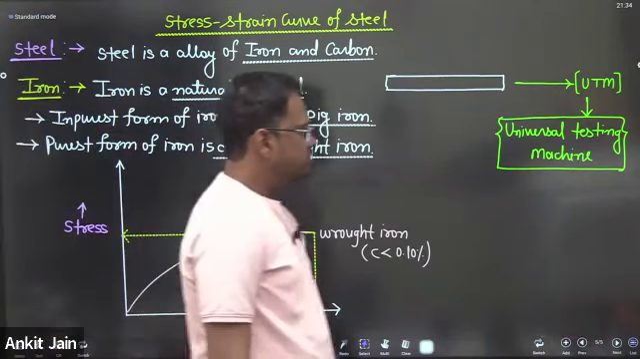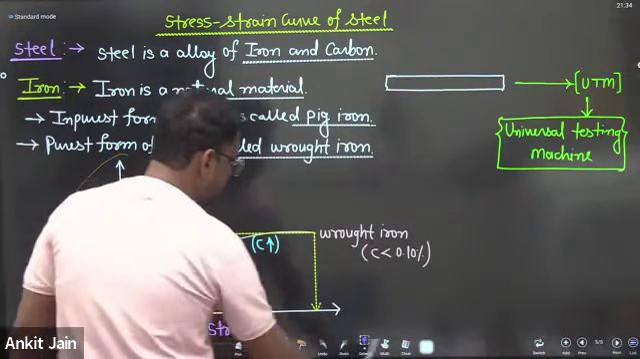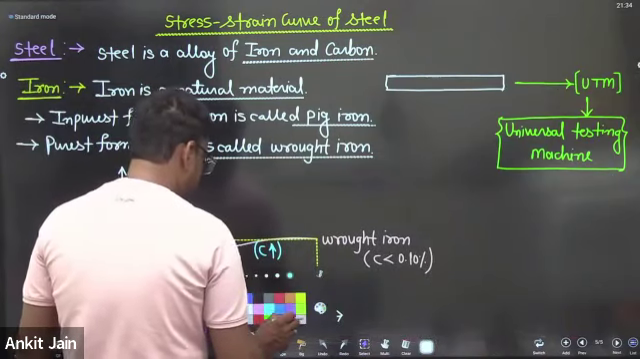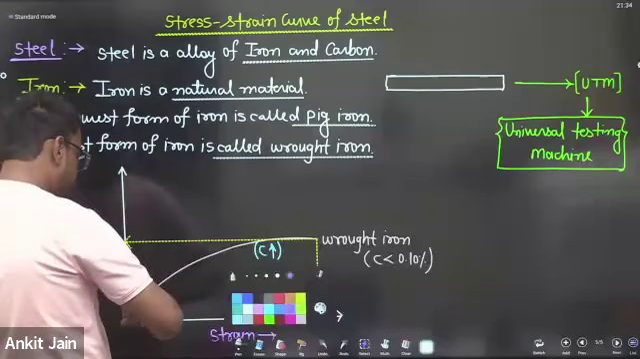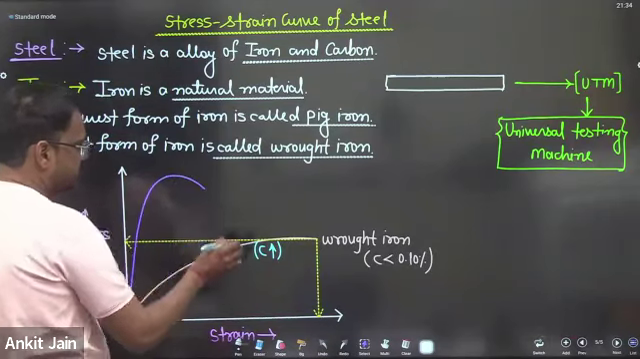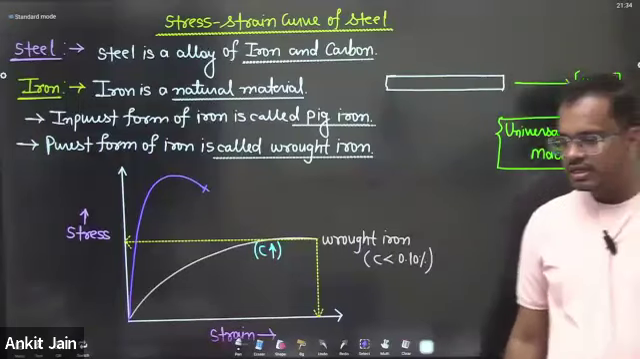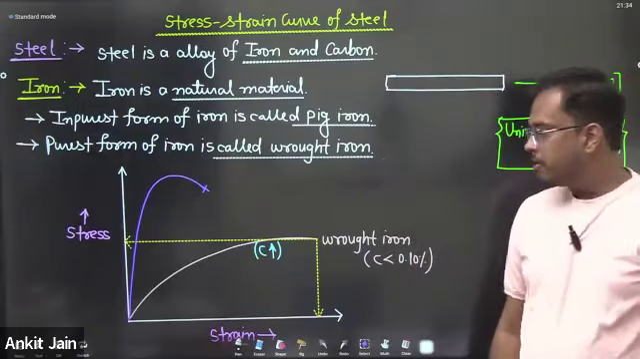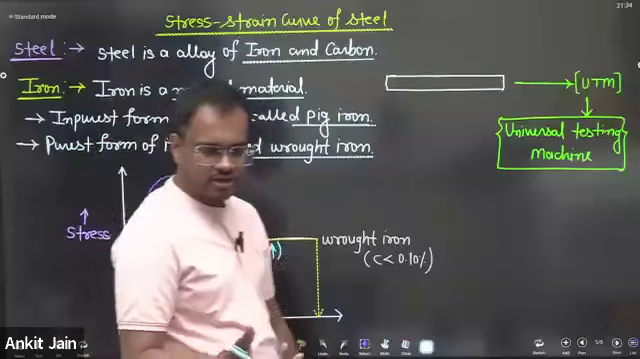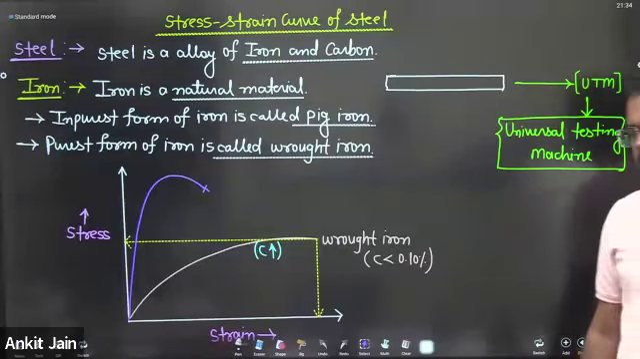After increasing the carbon content in wrought iron, a new iron will form, and the stress strain curve of that iron is like this. This is the stress strain curve of that iron. My dear friend, in this particular iron, we are increasing the carbon content in wrought iron, because carbon is the only mineral which influences the properties of steel.